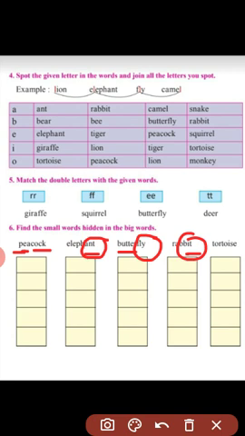Then in the last one, tortoise. Which are the small words you can find? Which are the small words hidden in this spelling? Here you can see TO, then you can see OR or, and IS is.